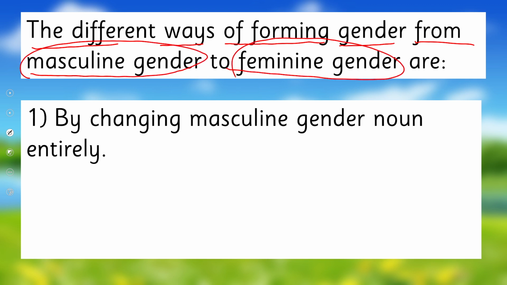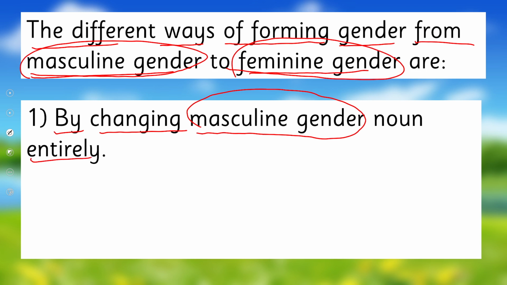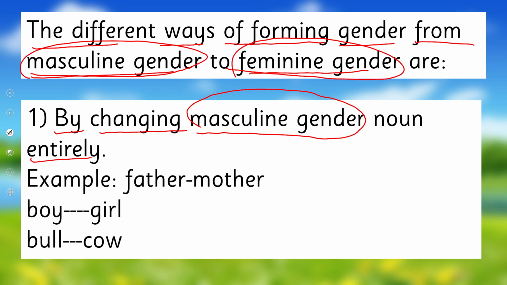Now, my dear children, if we are given a masculine noun and we want to write its feminine noun, there are few ways which we are going to learn. So, the first is by changing masculine gender noun entirely. The total word is changed. For example, father, mother. So such type of masculine, feminine we have to add in our vocabulary. We need to know more and more.